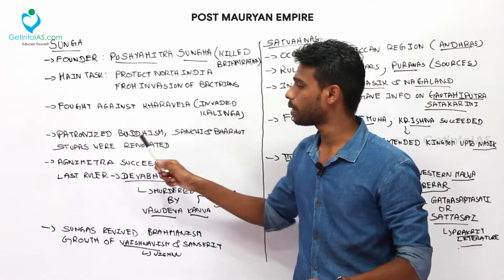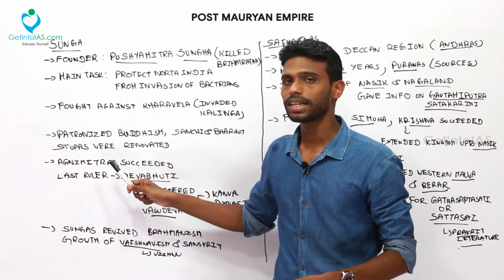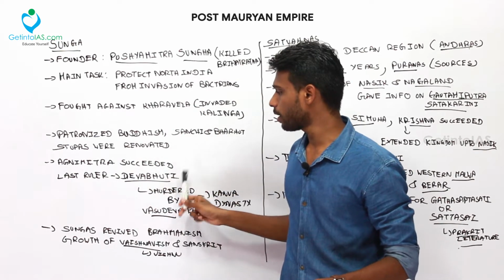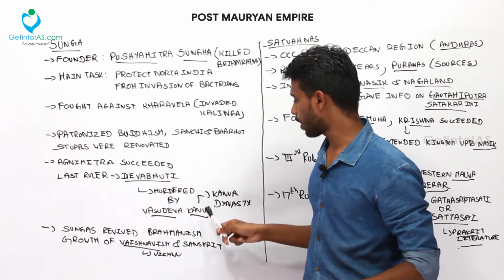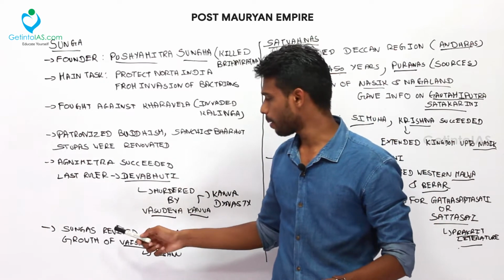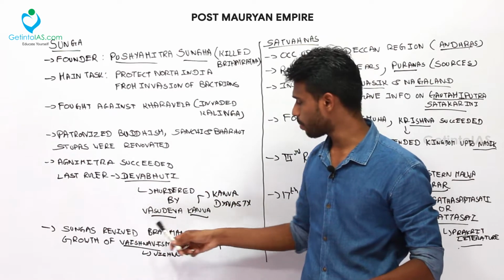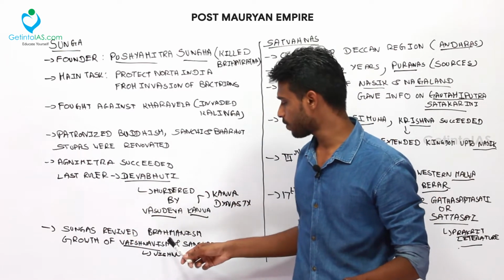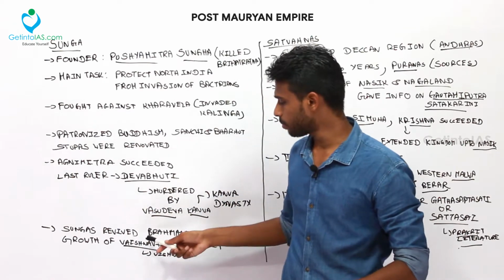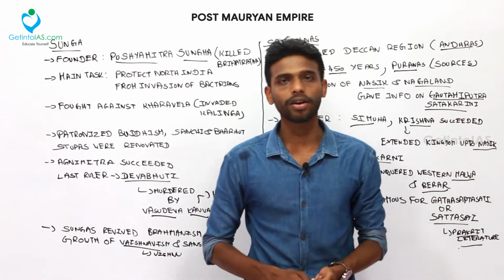Sanchi and Barhut stupas were renovated. Agnimitra succeeded Pushyamitra Shunga, and the last ruler was Devabhuti, who was murdered by Vasudeva Kanva, the founder of the Kanva dynasty. During the Shunga period, they patronized Buddhism as well as revived Brahmanism, and promoted Vaishnavism and Sanskrit. Vaishnavism means worship of Lord Vishnu.